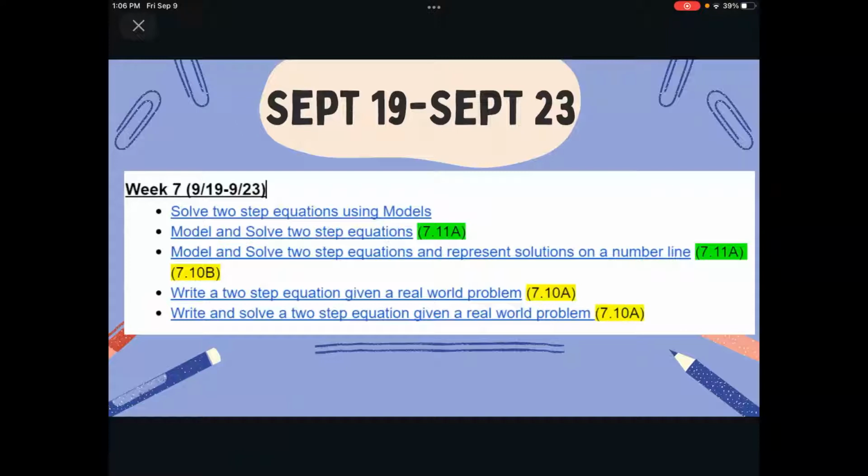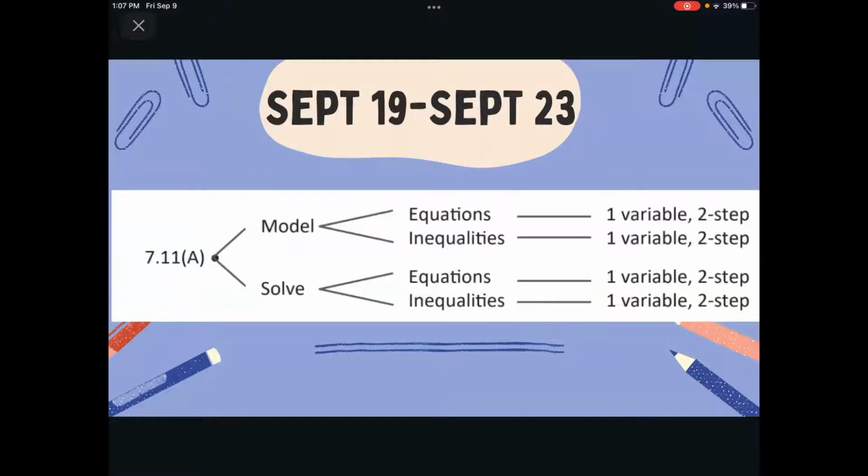But I did want to talk to you about the week of September 19th through the 23rd. Basically, we are covering equations. That's strictly what's happening that week. First day, we're doing it with models. We're solving equations with models. Second day, we're modeling and solving equations. Third day, we're doing the same thing, except we're also plotting or representing our solution on a number line. The fourth day, we are writing two-step equations from a word problem. And then the last day, we're going to solve and write. So that's what to expect.